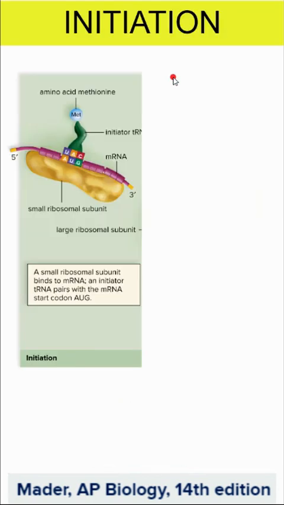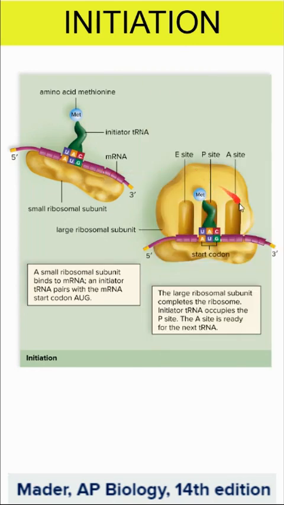So we start with initiation, and the small ribosomal subunit binds with the messenger RNA. And at that messenger RNA, we have the binding of the first transfer RNA from the start codon AUG. So methionine is going to kick things off. From there, the large ribosomal subunit hooks on, and it stabilizes the transfer RNA. And there's 3 sites. We have the E site, which is the exit site, the P site, which is the peptide site, and the A site, which is the amino acid site.